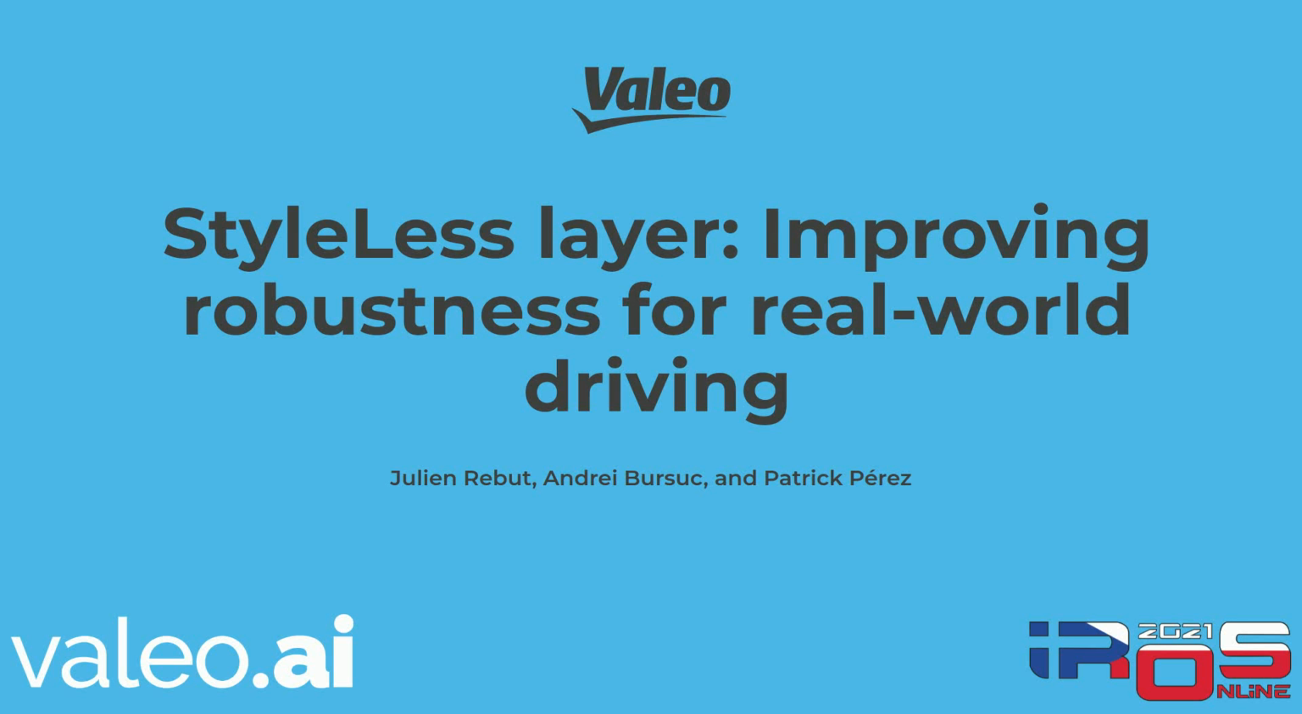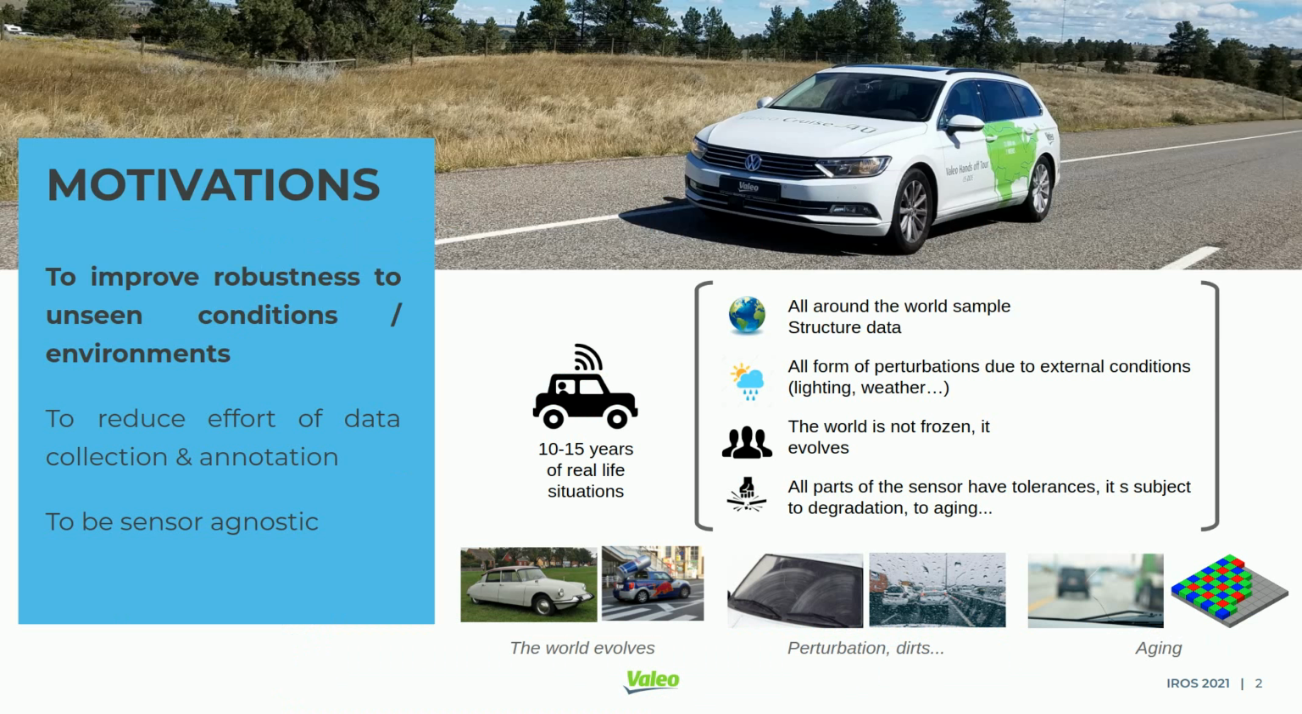Hi, I'm Julien. I'm going to present our work on model robustness inspired from style transfer techniques. Robustness is crucial for safety-critical systems such as a self-driving car. Of course, the end user wants the car to behave well in all kinds of weather conditions, in all countries, from day one to the end of life of the car.